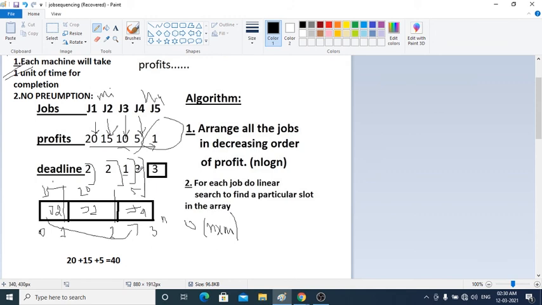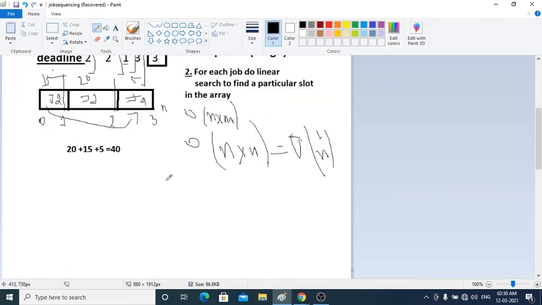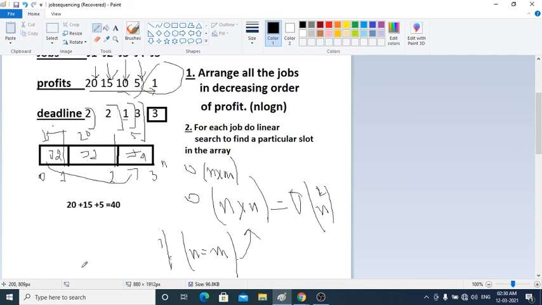I hope it is understandable. And if n is equal to m, suppose the number of jobs is equal to the maximum number of slots, then it will be order of n cross n, that is order of n square. I am writing with the mouse, and I am not habituated with it. So if n equals m, replace m by n, so we will get order of n square. So that's it. Hope it is clear.